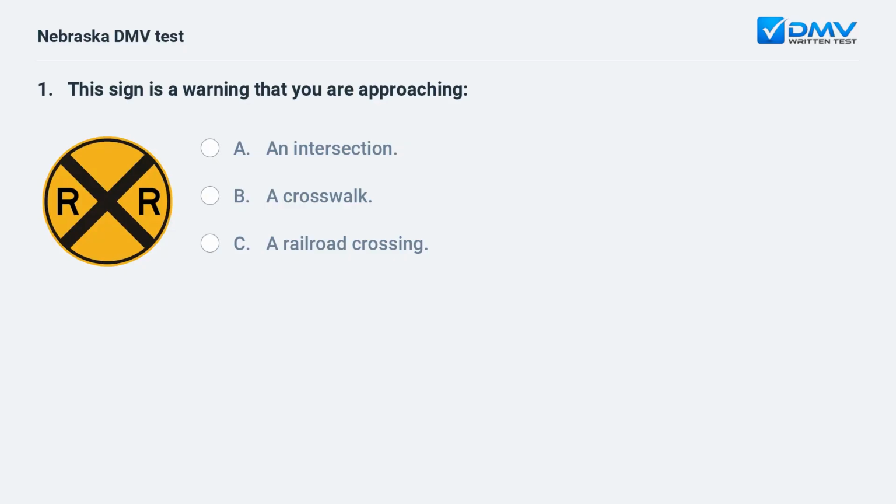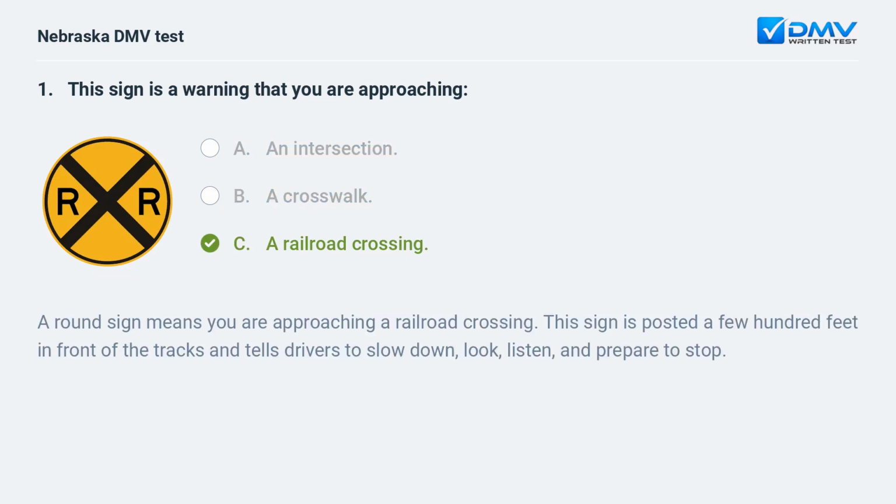This sign is a warning that you are approaching a. An intersection. b. A crosswalk. c. A railroad crossing. A round sign means you are approaching a railroad crossing. This sign is posted a few hundred feet in front of the tracks and tells drivers to slow down, look, listen, and prepare to stop.